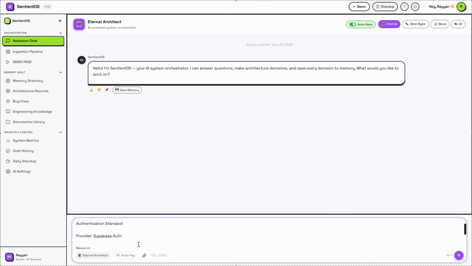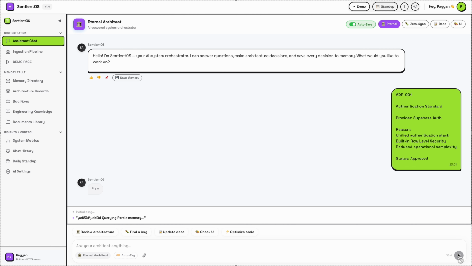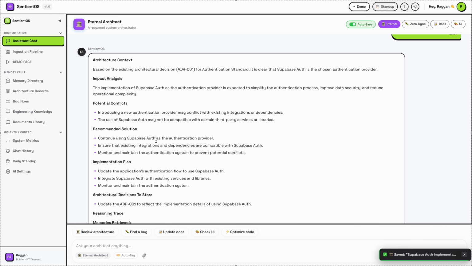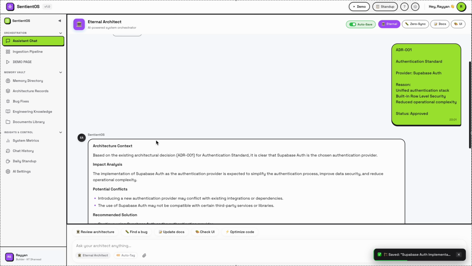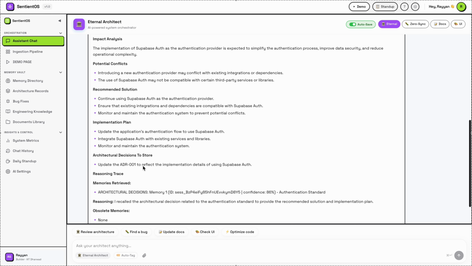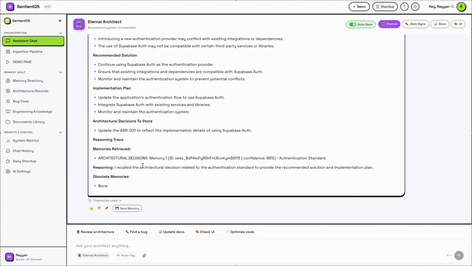So I have taken this chat for architectural design. Let's see what it gives. We have to first store this, then we'll ask a question. This was the memory entry, query parcel memory. Here we can see the process which was going on. We found this. So what it does, we have given this, and it saves and stores some kind of decisions. This has been stored.